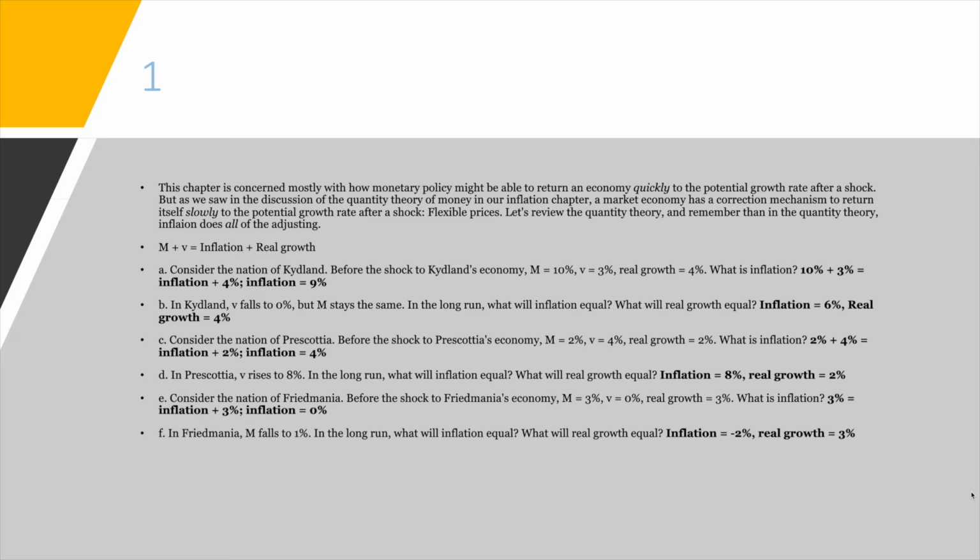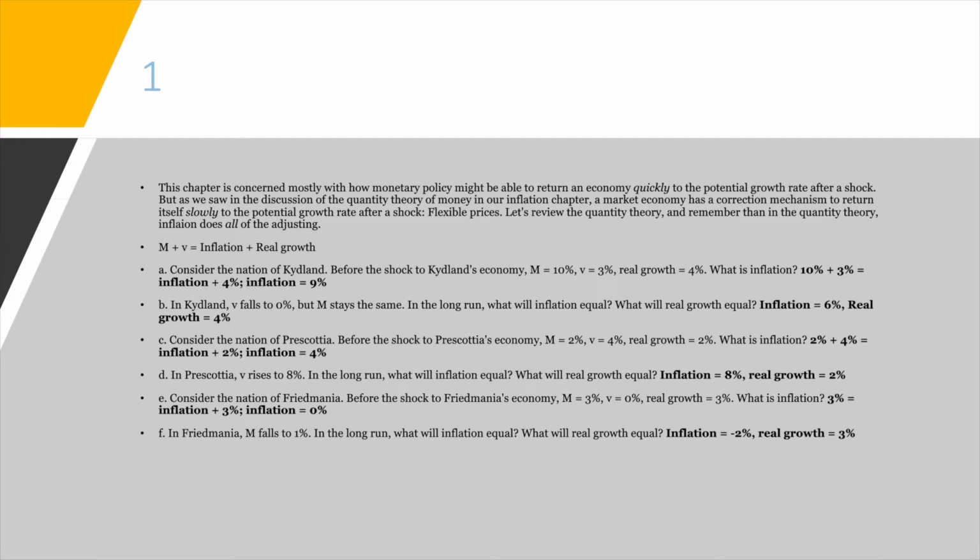Question one is on the topic of how monetary policy might be able to return the economy quickly to the potential growth rate after a shock, and we're given an equation down below: M plus V equals inflation plus real growth. Part A would consider the nation of Kidland before the shock to the economy: M equals 10, V equals 3, and real growth equals 4. What would inflation be? We can set the equation to inflation equals M plus V minus real growth. So 10 plus 3 equals 13, minus 4 is 9, so inflation would be 9%.